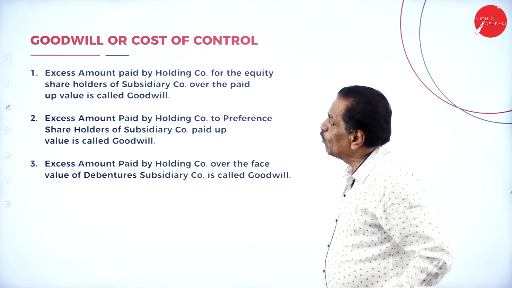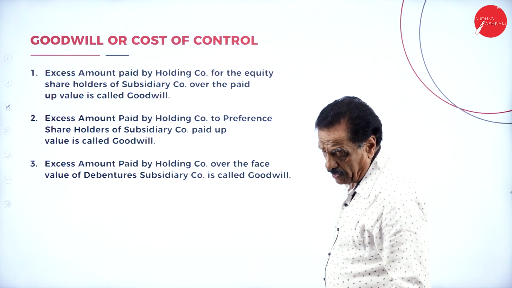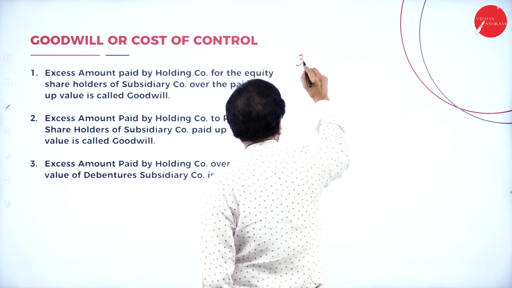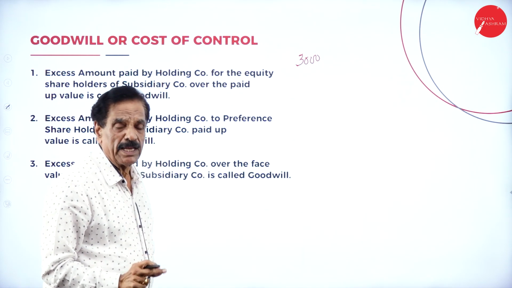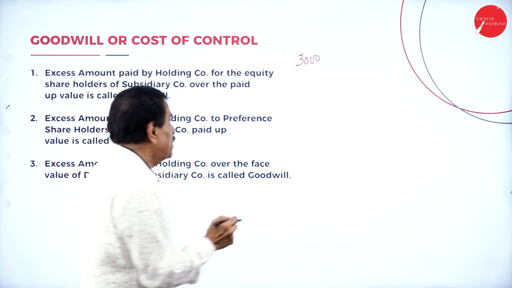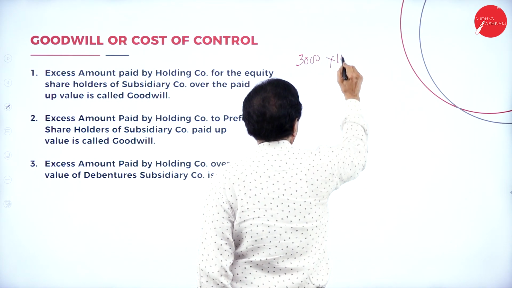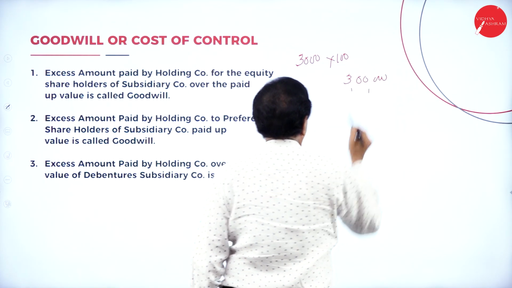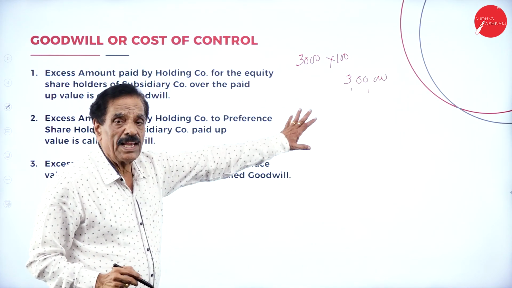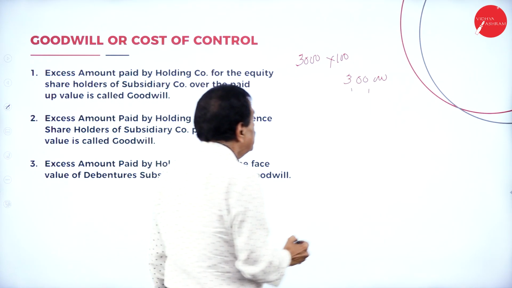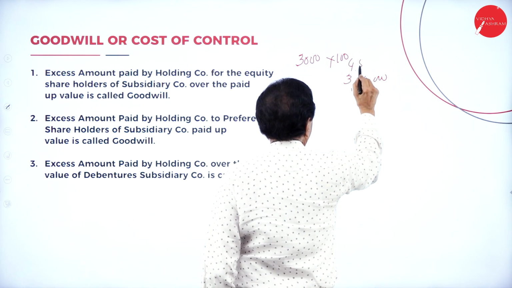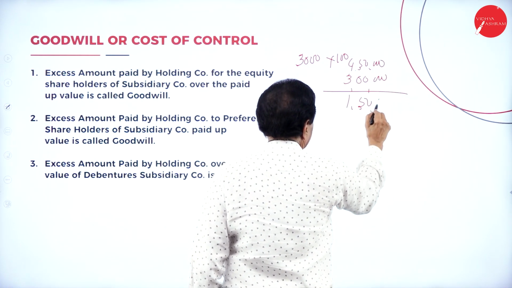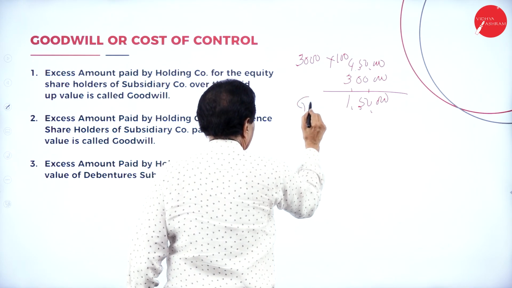subsidiary company over the paid up value is called goodwill. Assume that the company is taking 3,000 shares. So H company is taking the 3,000 shares. The share value is rupees 3 lakh. So they have to pay 3,000 shares into 100, 3 lakh they have to pay. But they paid about 4,50,000. How much paid more? 1,50,000, which is called goodwill.